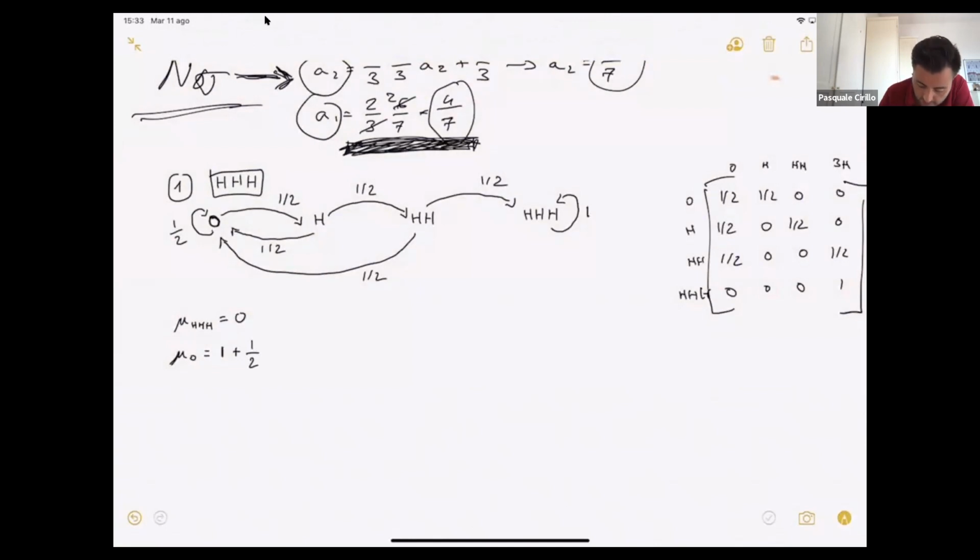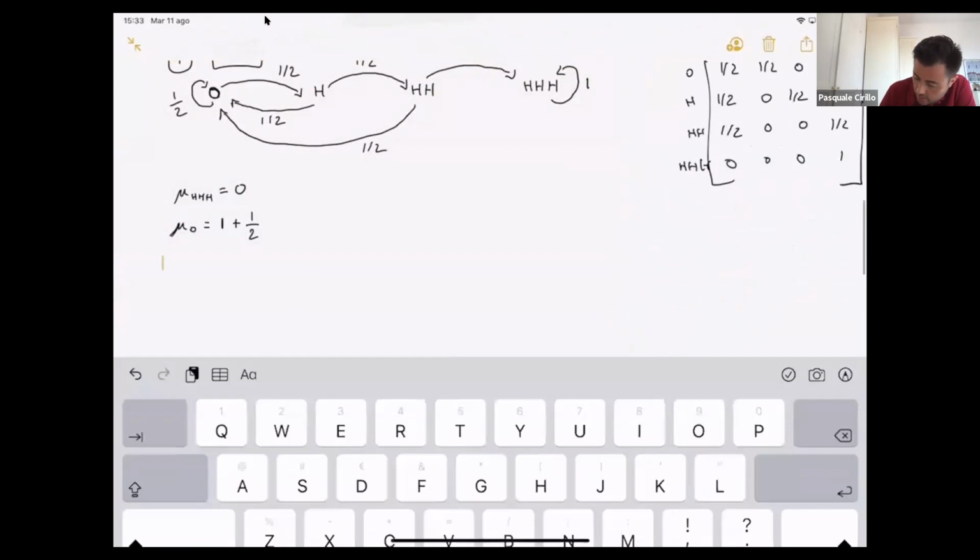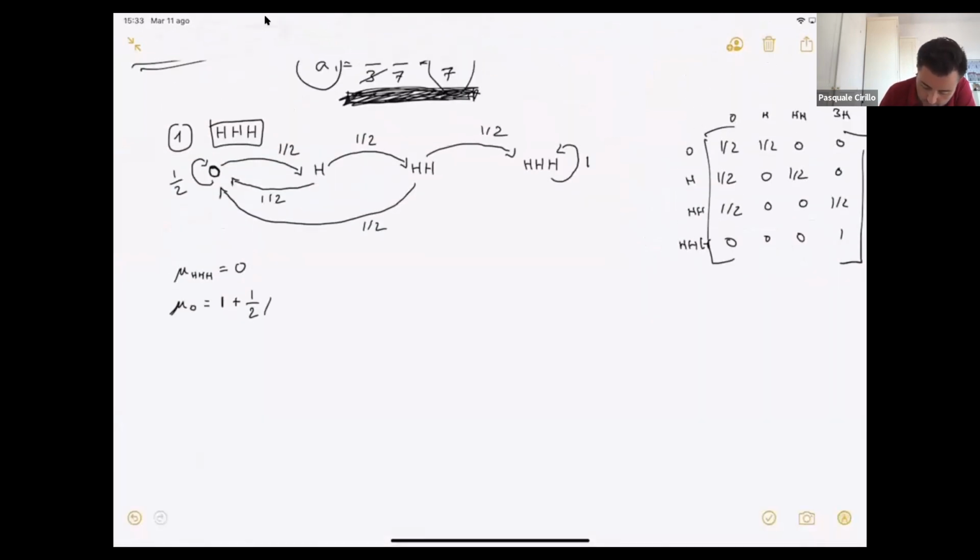Okay, so I have 1/2 mu 0, plus 1/2 mu H, because I can go to this.